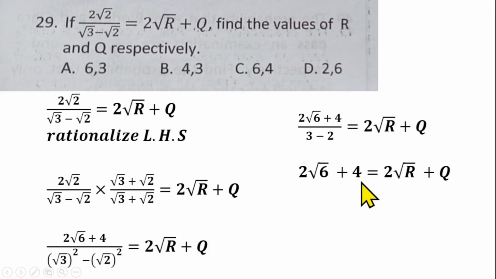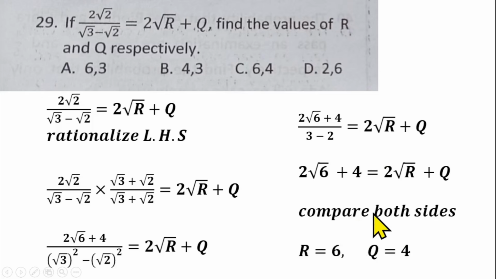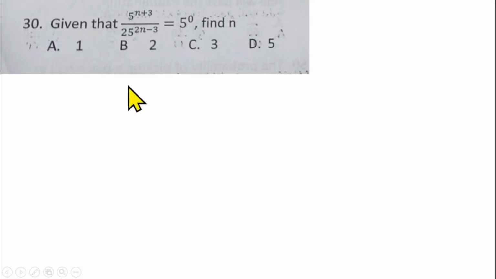If you compare this side and this side, you can see that 2 is equal to 2. That means r will be equal to this 6 and our q will be equal to 4. So comparing both sides, r is 6 and q is 4, and that makes option C the right answer for question number 29. Question number 30 is from indices.